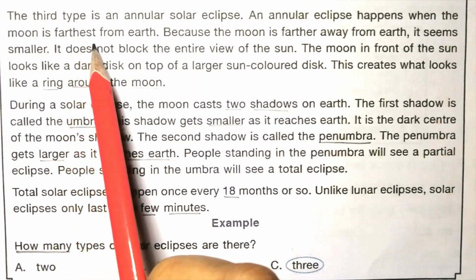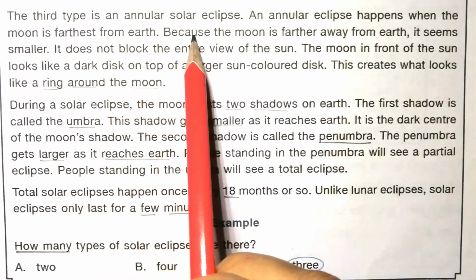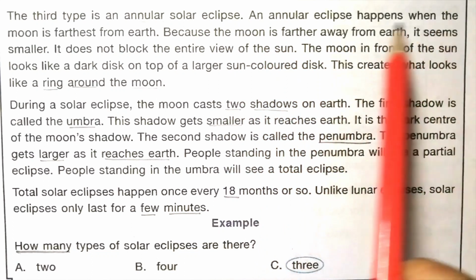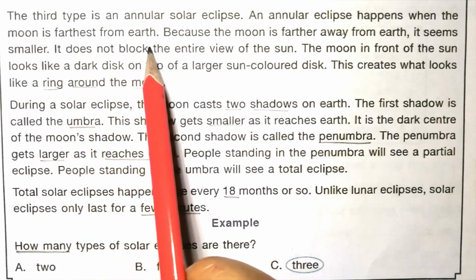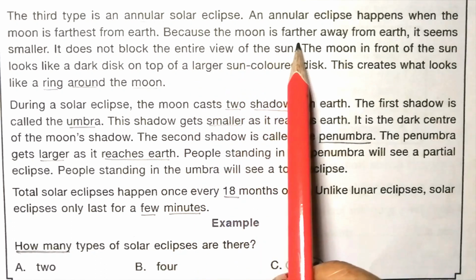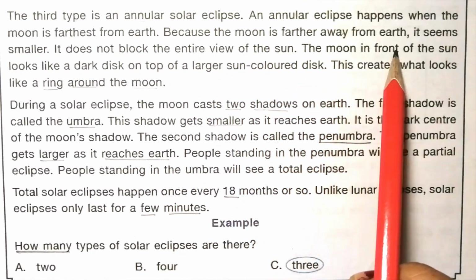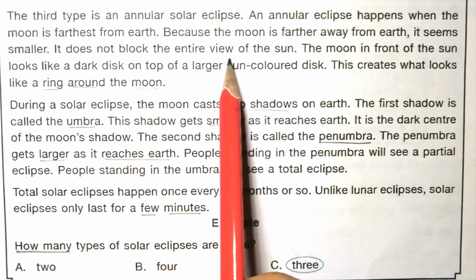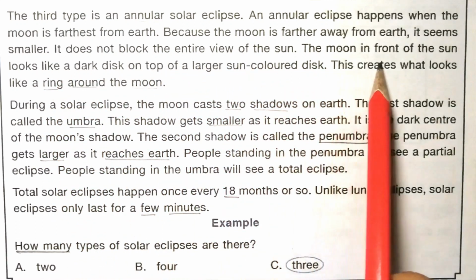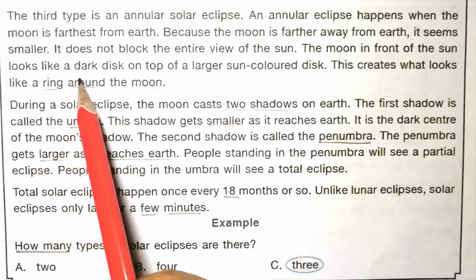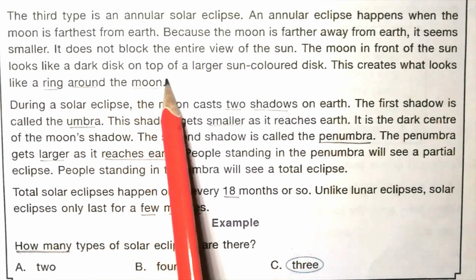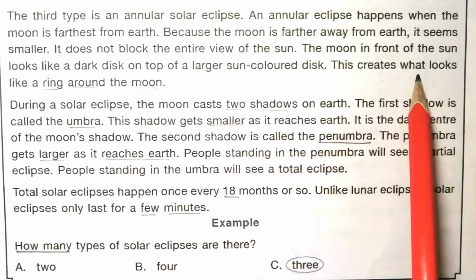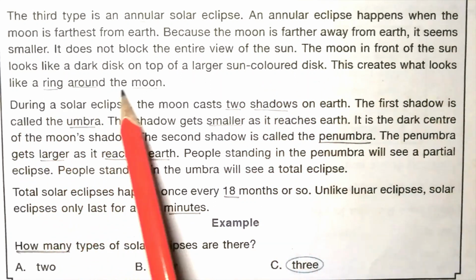The third type is an annular solar eclipse. An annular eclipse happens when the moon is farthest from Earth. Because the moon is farther away from Earth, it seems smaller. It does not block the entire view of the sun. The moon in front of the sun looks like a dark disk on top of a larger sun-colored disk. This creates what looks like a ring around the moon.